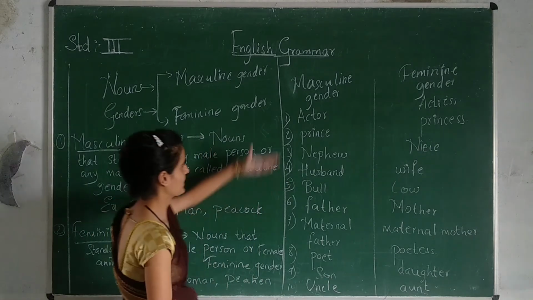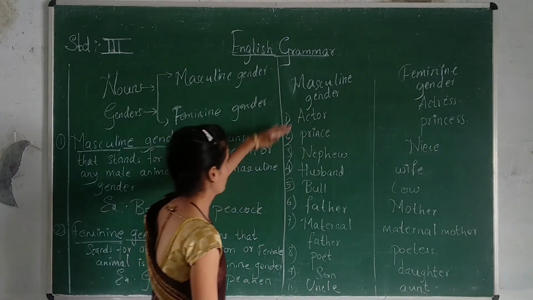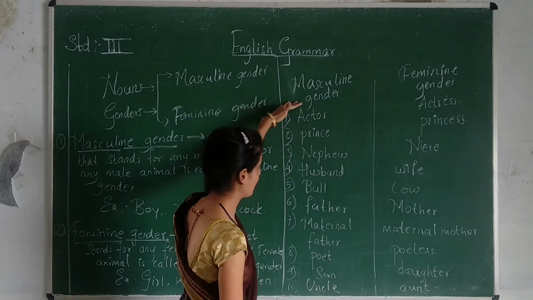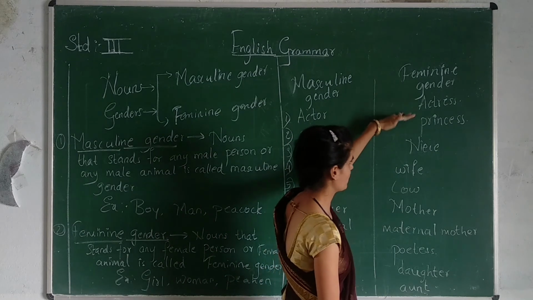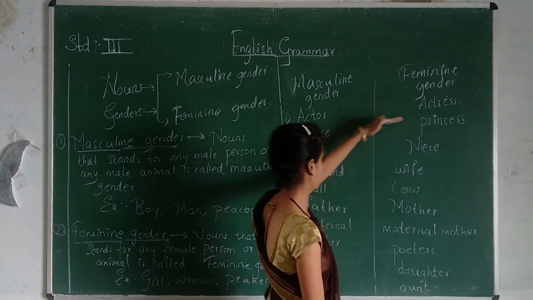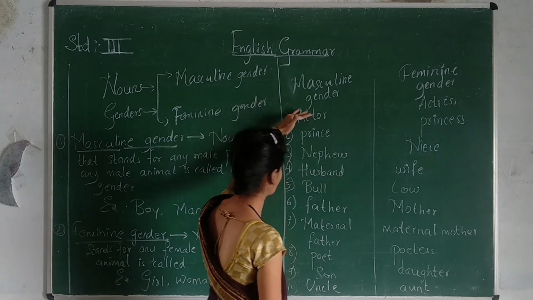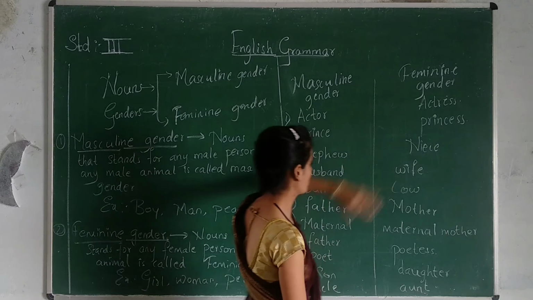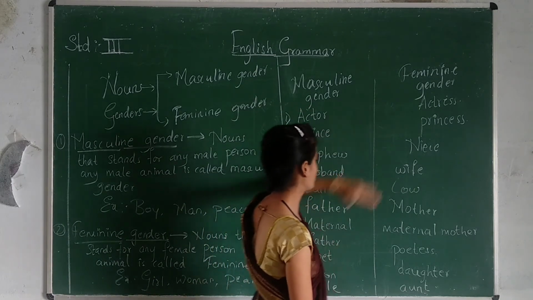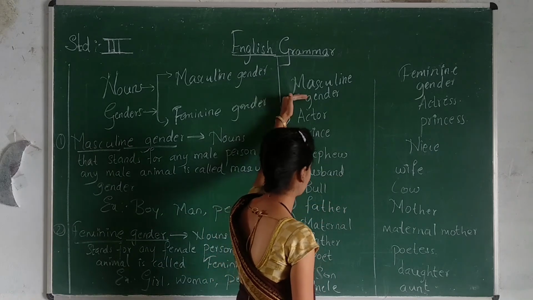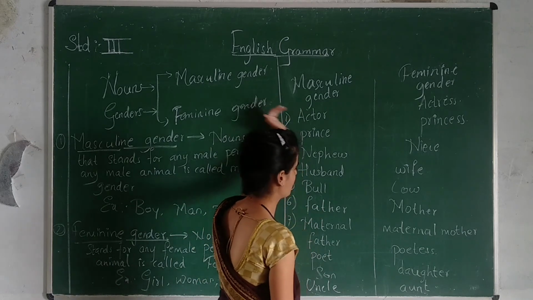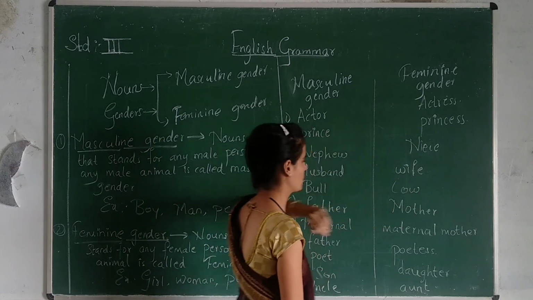So these are some examples of masculine gender and feminine gender. Actor is masculine gender. Actress is feminine gender. Prince is masculine gender. Princess comes under feminine gender. Nephew comes under masculine gender. Niece comes under feminine gender. Husband is masculine gender. Wife is feminine gender. Bull comes under masculine gender. Cow comes under feminine gender. Father comes under masculine gender. Mother comes under feminine gender.